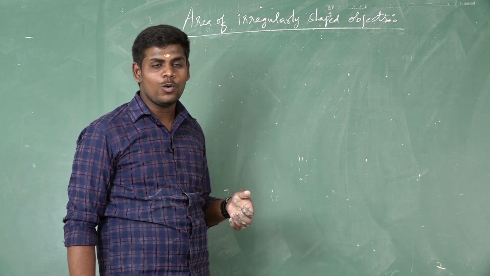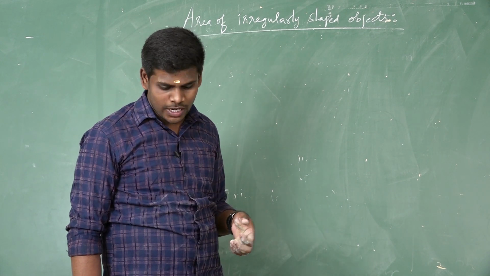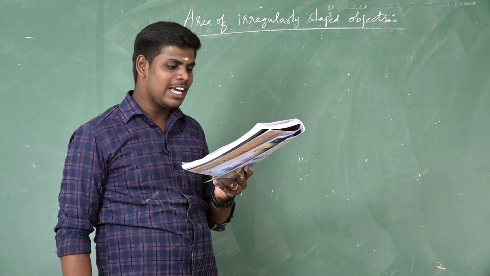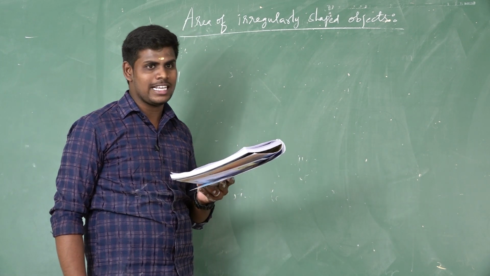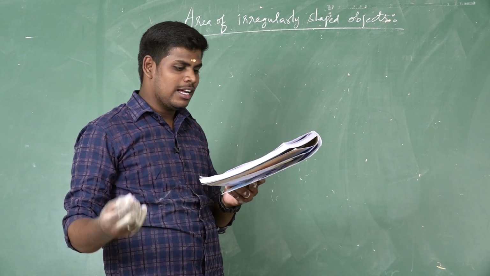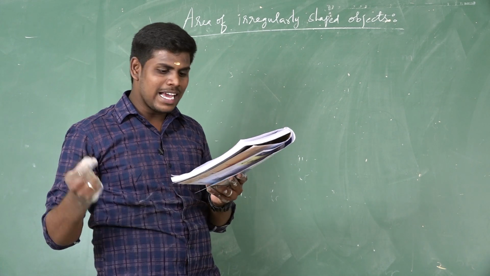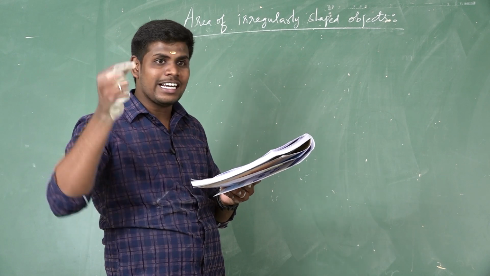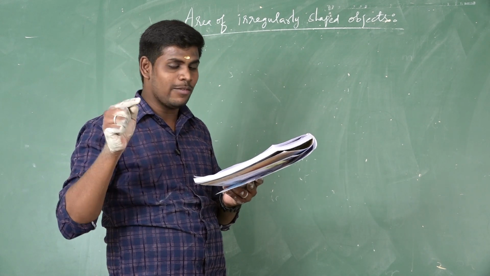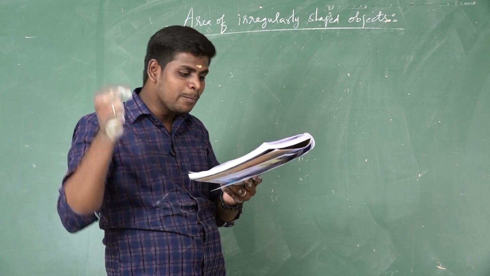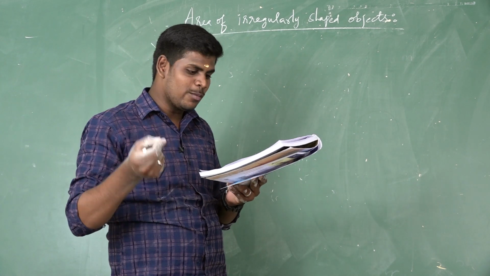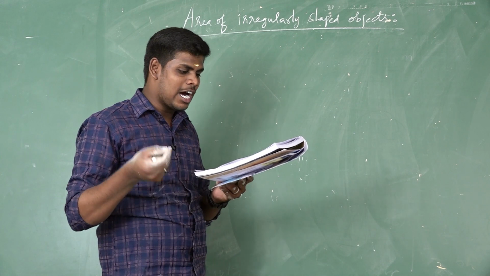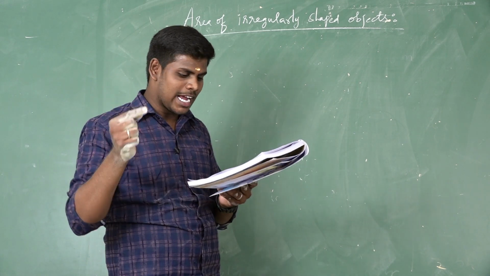Now I will tell you one activity you want to do in your house. So activity number 1: take a leaf from any one of the trees. Place it on a graph sheet and draw the outline of the leaf with a pencil. You want to use the pencil. After you remove that leaf, you can see the outline of the leaf on the graph sheet.